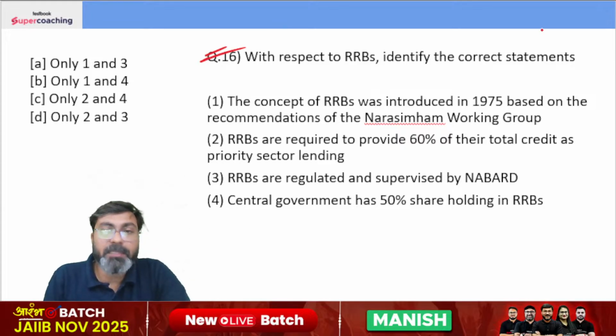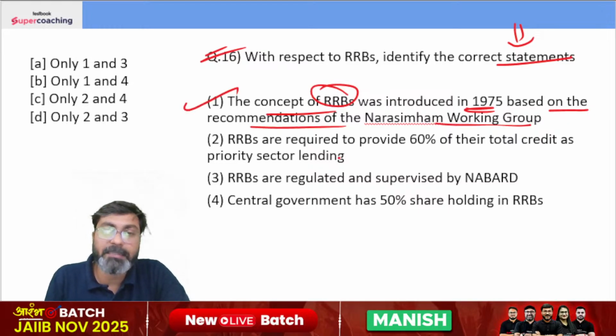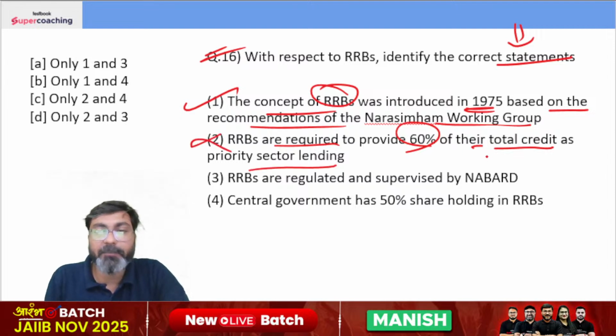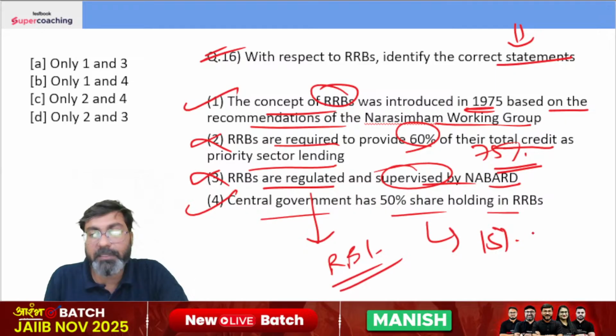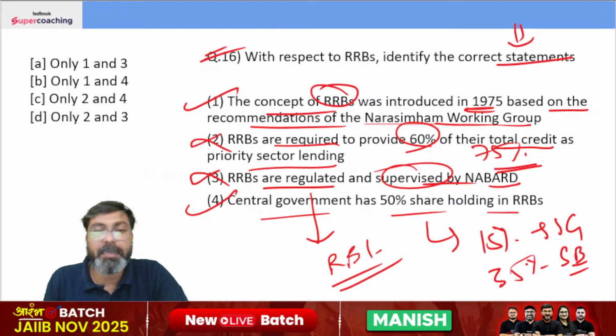With respect to RRBs, identify the correct statements. The concept of RRBs was introduced in 1975 based on the recommendations of the Narasimham Group. Yes. These are required to provide 60% of their total credit as priority sector lending. Not 60%, 75%. RRBs are regulated and supervised by NABARD. No, these are only supervised by NABARD, but these are regulated by RBI only. Central government has 50% shareholding in RRBs. Yes, and 15% is held by the state government and 35% by the sponsor bank. Okay. The right answer will be option B, only 1 and 4.